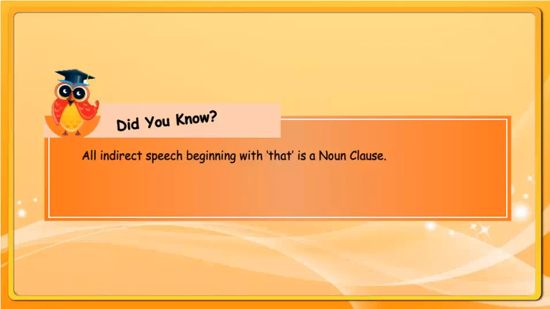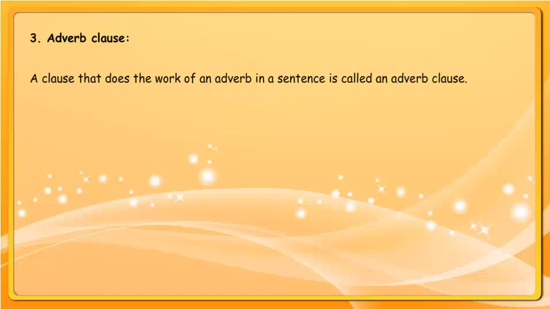Did you know? All indirect speech beginning with that is a noun clause. Example: The fact is that he is the culprit. Adverb clause: a clause that does the work of an adverb in a sentence is called an adverb clause. Example: He returned when the sun set.